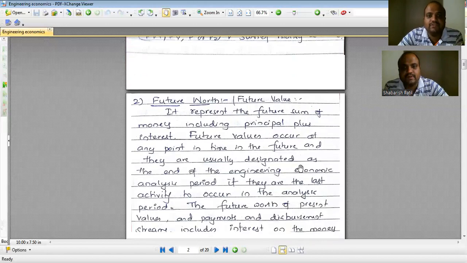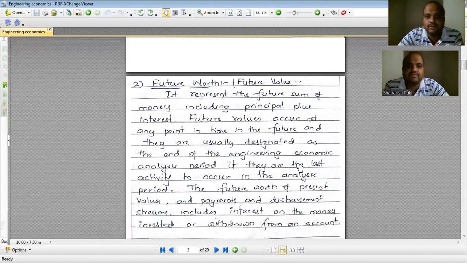Okay. Similarly, future worth or the future value. It represents the future sum of the money, including principal plus interest. Principal is the amount or the present value, the value at time zero. There's always a value for the time. It's called the time value of money.